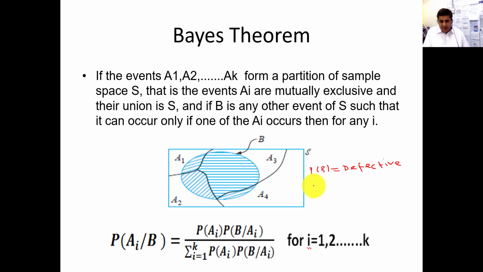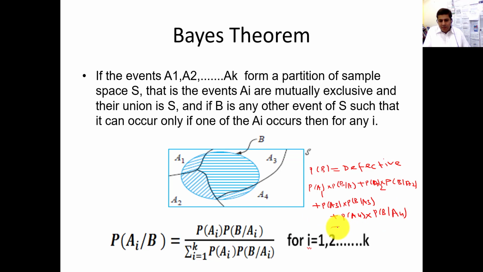The circle now also shares some portion with A: probability of A1 into probability of defective given that it came from A1, plus probability of A2 into probability of B given A2, meaning defective given that it came from A2, plus probability of A3 into probability of B given A3, plus probability of A4 into probability of B given A4.